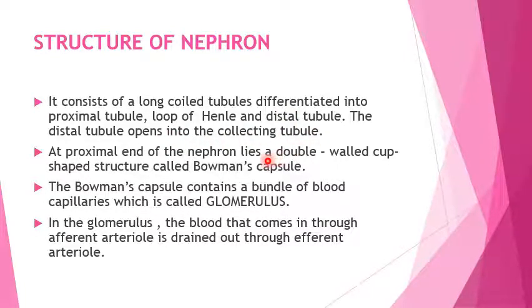At the proximal end of the nephron lies a double-walled cup-shaped structure called the Bowman's capsule, and the Bowman's capsule contains a bundle of blood capillaries, a cluster or tuft of blood capillaries called the glomerulus. In the glomerulus, the blood that comes in through the afferent arteriole is drained out through the efferent arteriole.